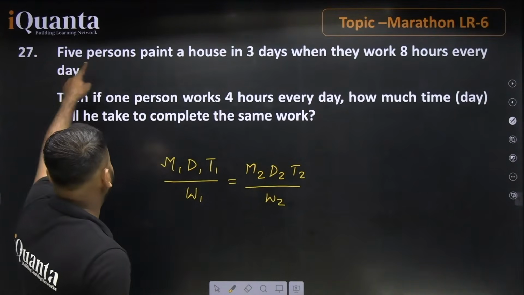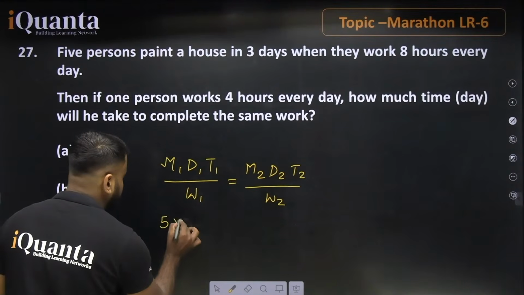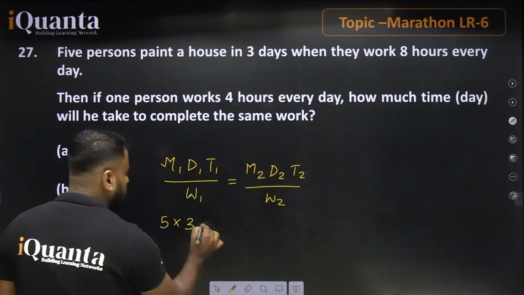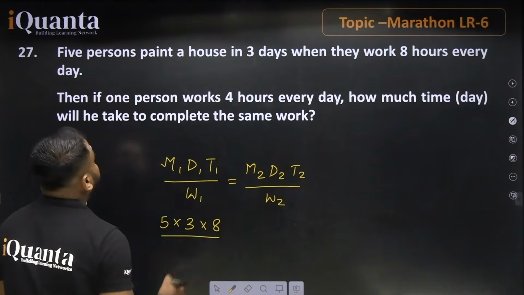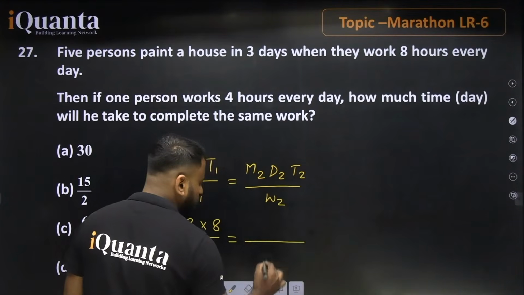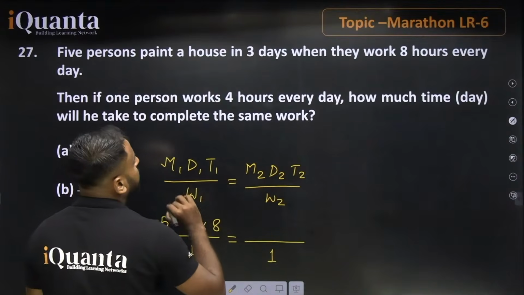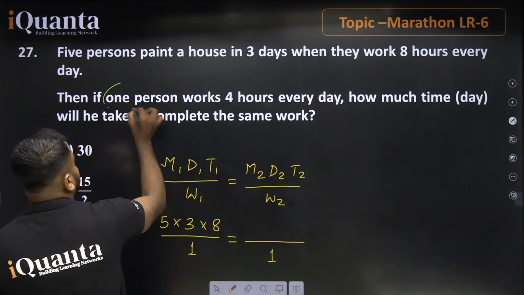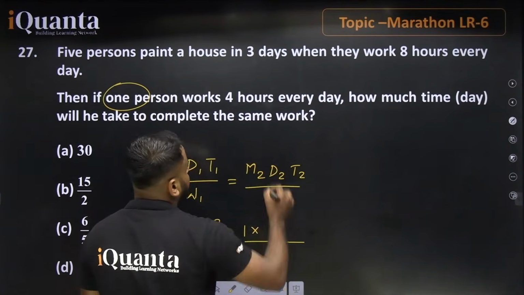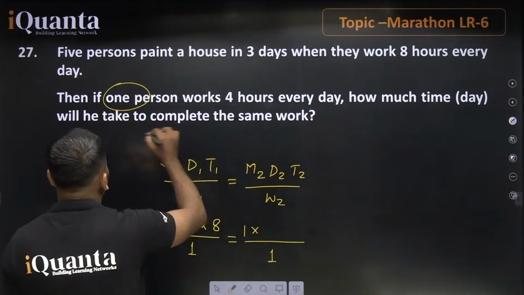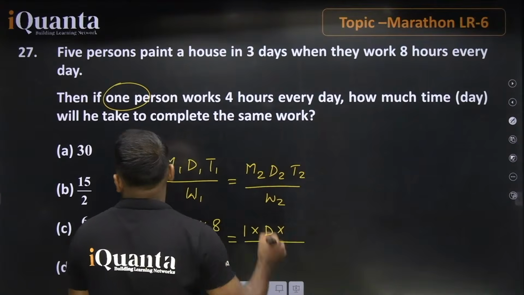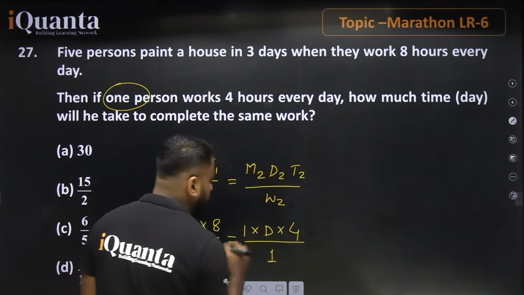The question says 5 persons, so the number of men is 5. Days is 3, and when they work 8 hours, that value will be 8. The statement says only one work, 100% work. Similarly for the second side, this is one work. If one person works, M2 is equal to 1. The statement says work for 4 hours every day. How much time in days will he take to complete? It means we need to find the number of days, and with one person working for 4 hours, the time is 4 hours.